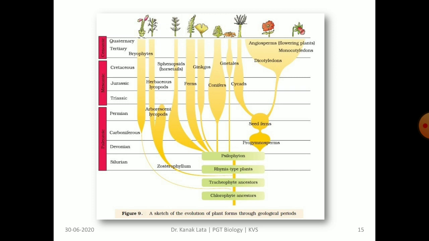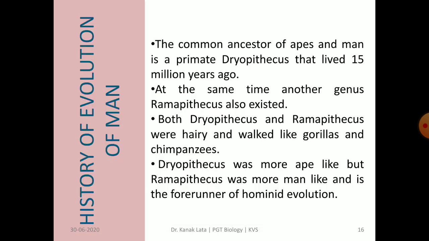Here in this figure, you may observe the sketches of evolution of plants through geological periods. Now let us see the history of evolution of man. About 15 million years ago, primates called Dryopithecus and Ramapithecus were existing.